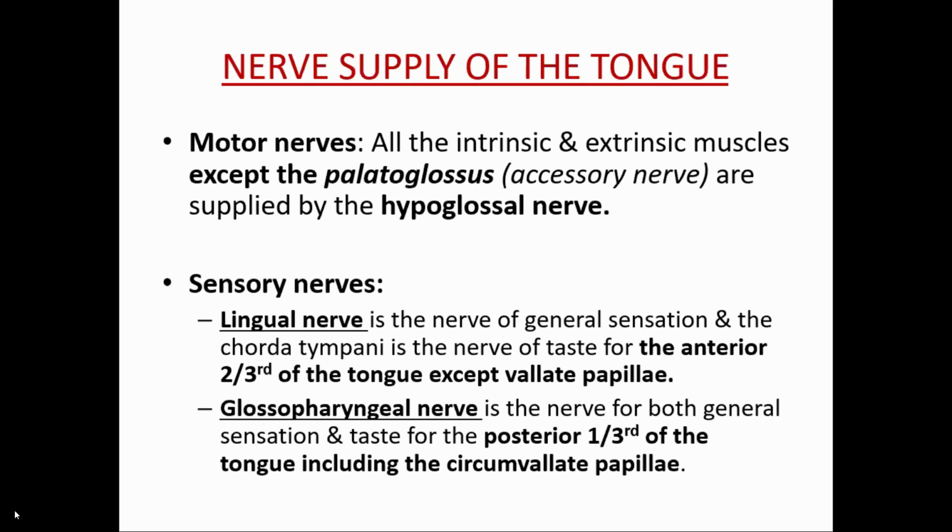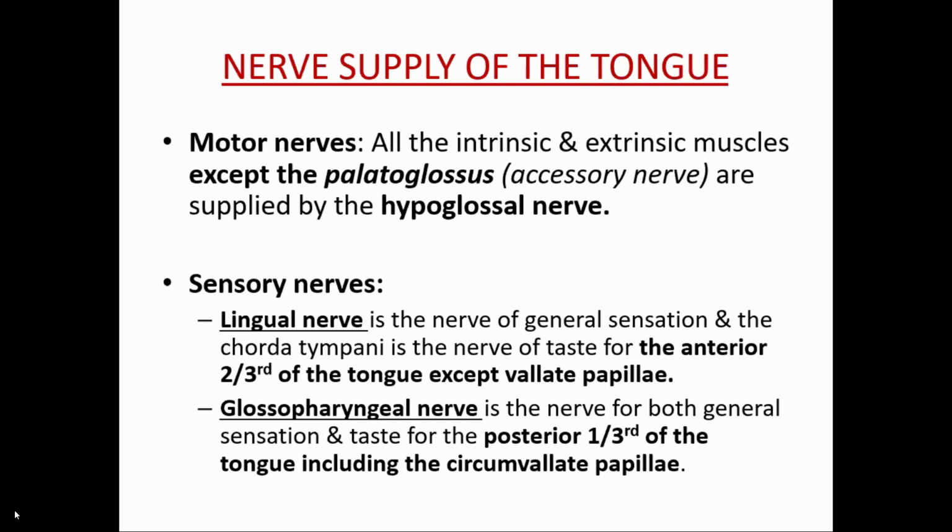Okay. Anterior two-third of the tongue has a general and a special sensation. General sensation is supplied via the lingual nerve, excluding the circumvallate papilla, and the special sensory via the chorda tympani nerve. It is called the pre-trematic nerve. Now posterior one-third of the tongue, including the circumvallate, both general as well as special sensory, is supplied via the glossopharyngeal nerve.